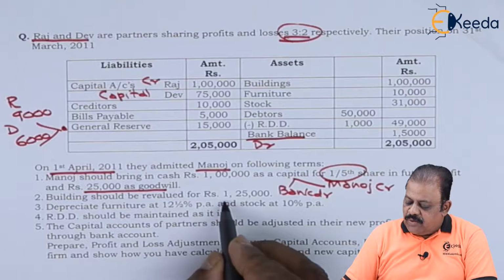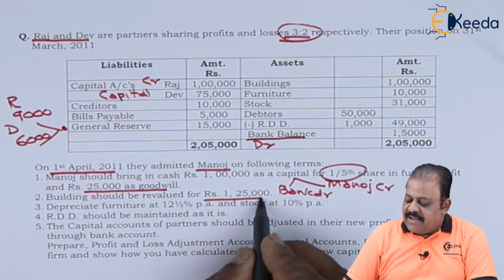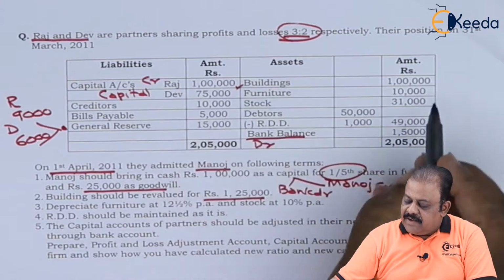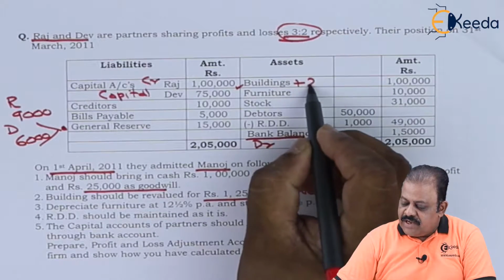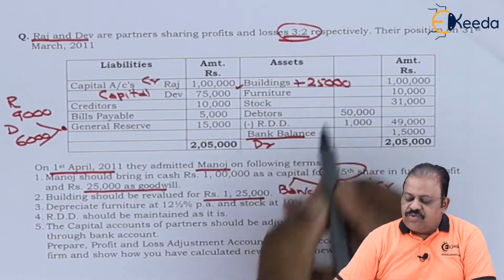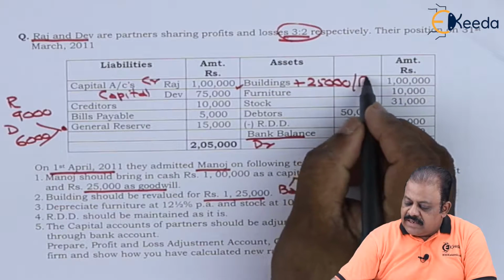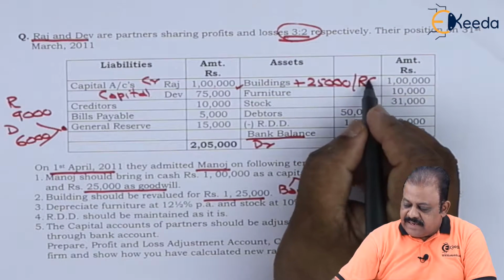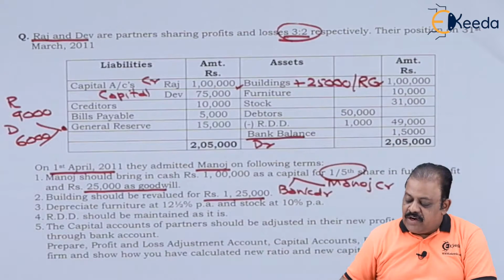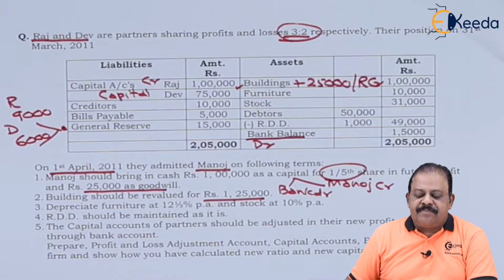Building should be revalued for rupees 1,25,000. Here building we have 1 lakh, so we are required to add 25,000 to the value of building. Second effect it will have on revaluation account credit side or profit and loss adjustment account credit side.